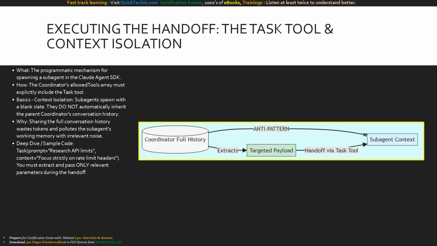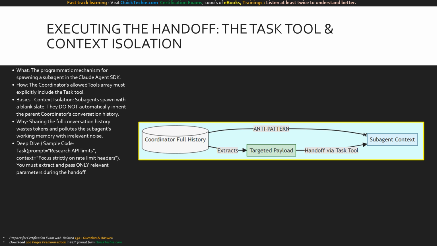Why? Because passing a 50-turn conversation history to a subagent wastes thousands of tokens and pollutes its focus. The deep dive here is critical for your architecture. Look at the sample code. When handing off via the task tool, the coordinator must explicitly draft a targeted prompt and extract only the relevant context. Never pass the full global history during a handoff.